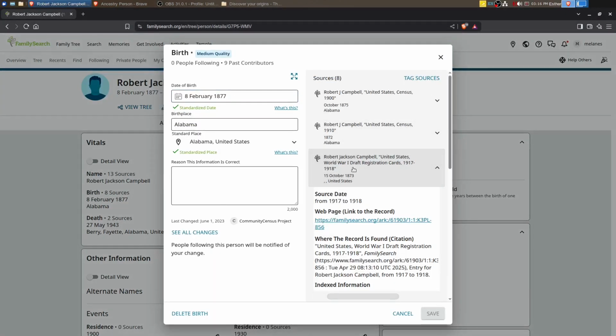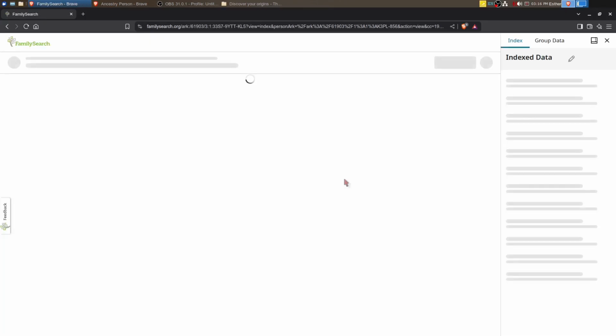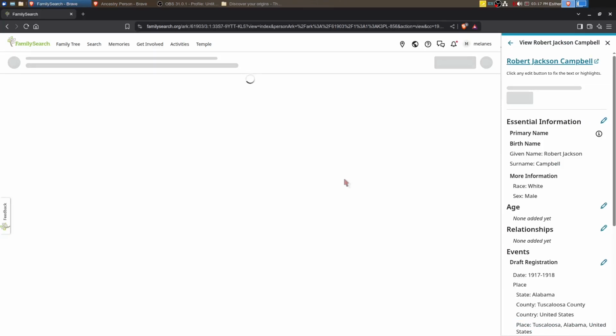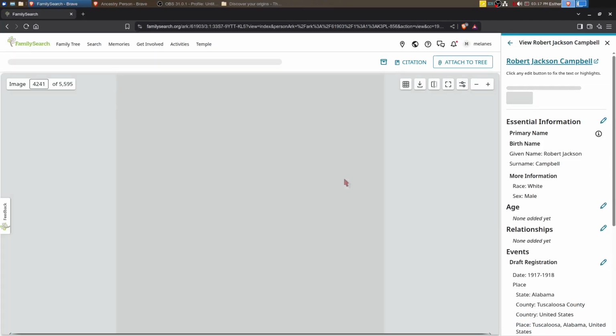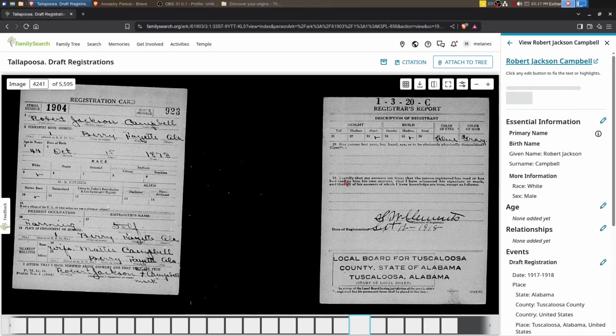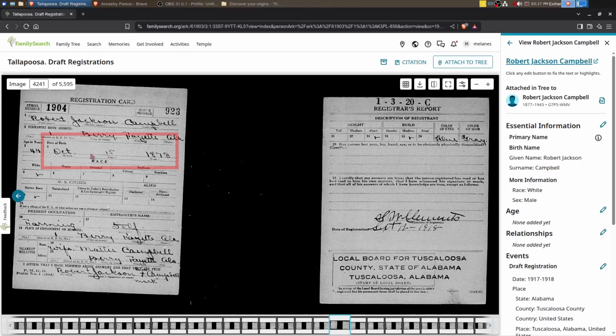So the draft card is going to be something that Robert Jackson filled out himself. Now, he would not know when he was born. He would have been told when he was born. But you would think that if anybody's going to know, it's going to be the mother or whoever attended the birth, and then over time the person is told you were born this time. 15th of October, 1873, which seems to correlate with the death certificate birth year of 1874. It's relatively close, and so that seems pretty good. So I think I will update the birth date as well.